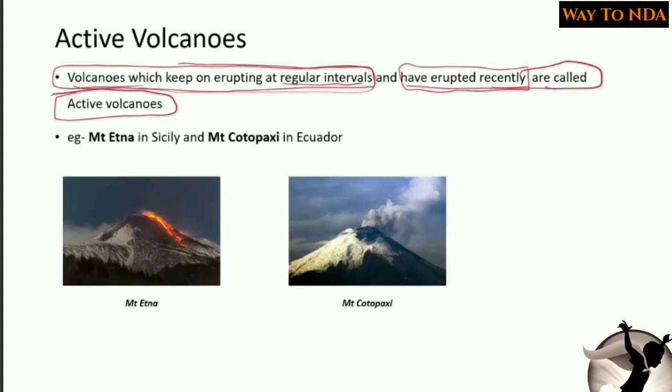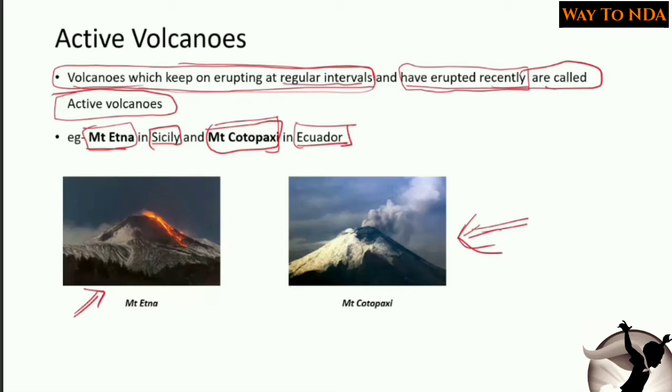Some examples of these active volcanoes are Mount Etna in Sicily. This is Mount Etna in Sicily, an active volcano. The other example is Mount Cotopaxi in Ecuador. Here you can see Mount Cotopaxi in Ecuador. This is also an active volcano. Remember these two examples, Mount Etna in Sicily and Mount Cotopaxi in Ecuador. These are the two active volcanoes.